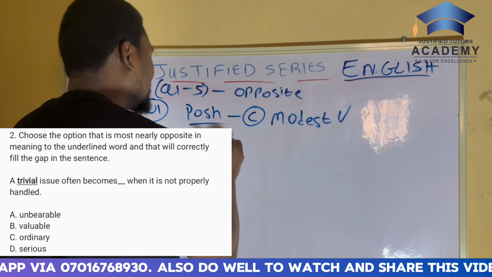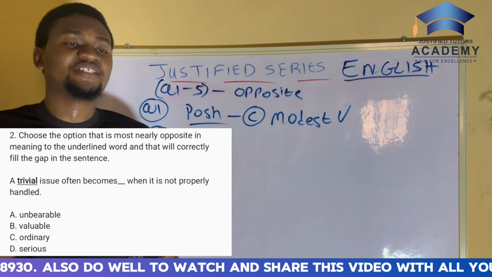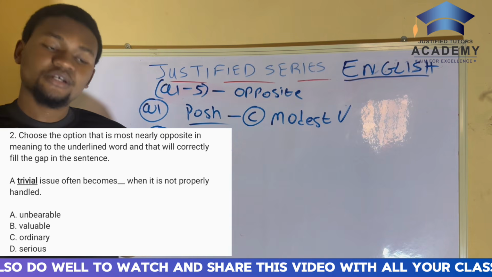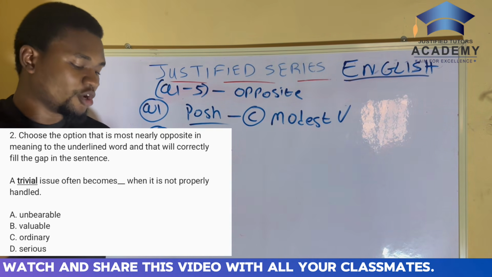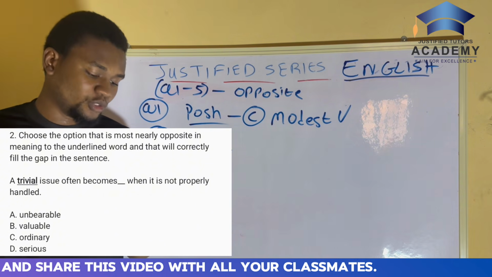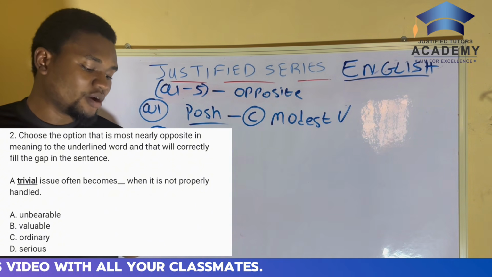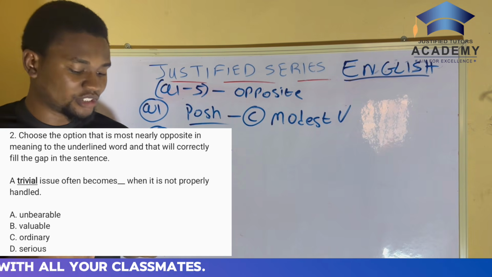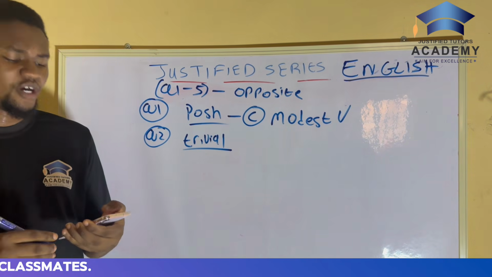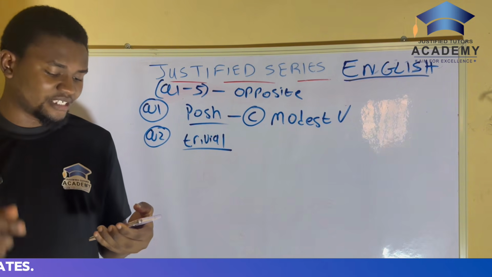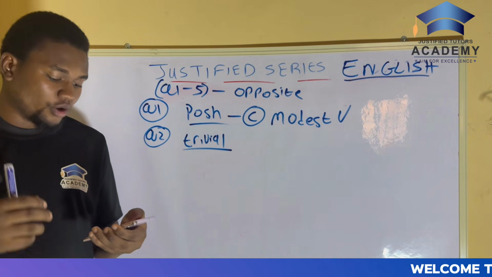And then I will always tell you to find out the meaning of this word trivial. It is very, very important. So it says a trivial issue often becomes dash when it is not properly handled. A, unbearable. B, valuable. C, ordinary. D, serious. Now, what is the meaning of a trivial issue? Trivial in this context simply refers to something of little value or importance.